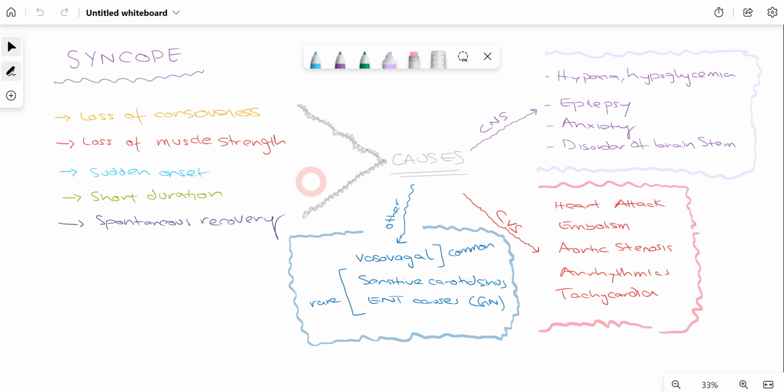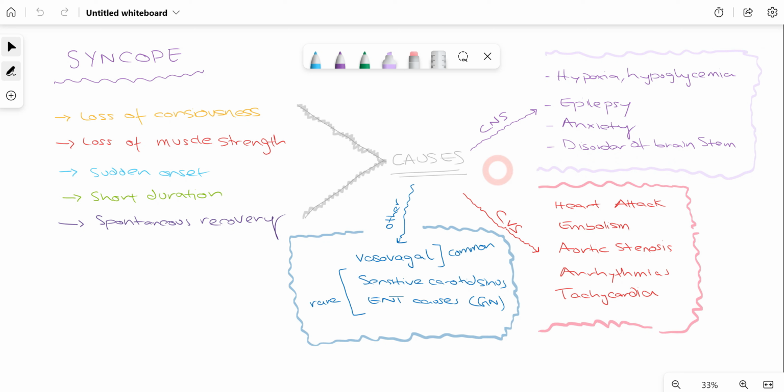Now, what are the causes which can be associated with a patient suffering from syncope on the dental chair? If we talk about central nervous system related causes, the patient might have hypoxia or hypoglycemia. The patient can have a history of epilepsy. Some anxiety, as some patients are very fearful of getting dental treatment done, so anxiety is also one of the reasons. And lastly, and a bit rare, are disorders of the brain stem.